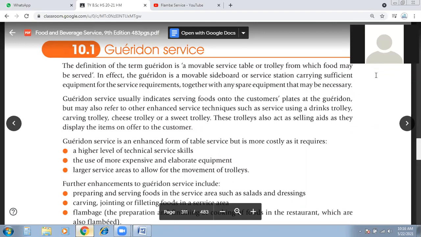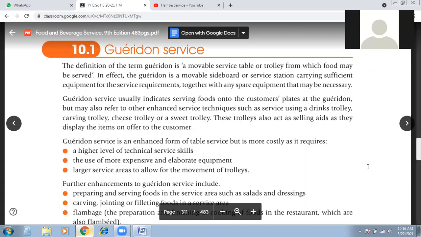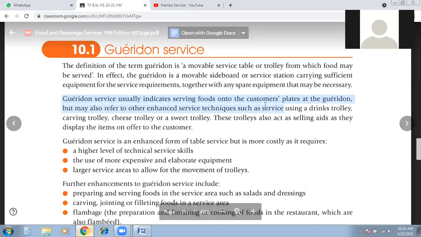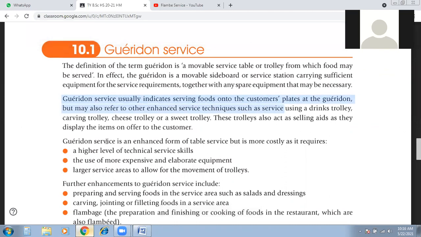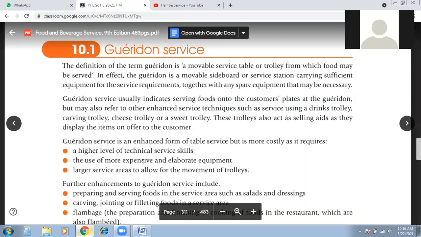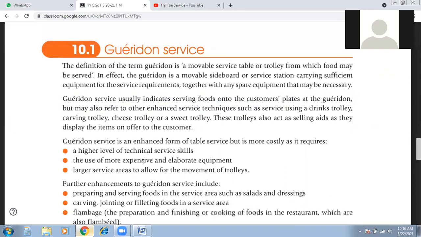Yes, sir. Okay. So Garrison service usually indicates serving food onto customer plates at the Garrison, but may also refer to other enhanced service techniques, such as service using a drink trolley, carving trolley, cheese trolley, sweet or pastry trolley. These trolleys also act as selling aids as they display the items on offer to the customer. Basically, what we are preparing, we are selling to the guest in front of him.